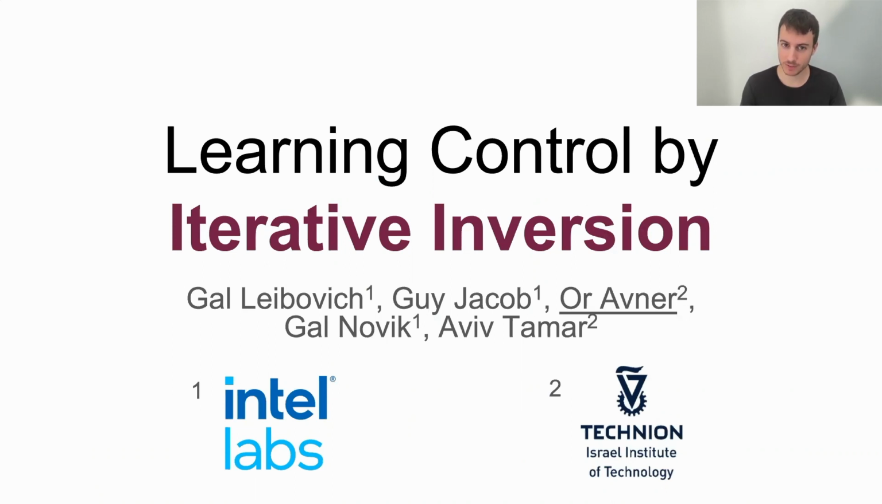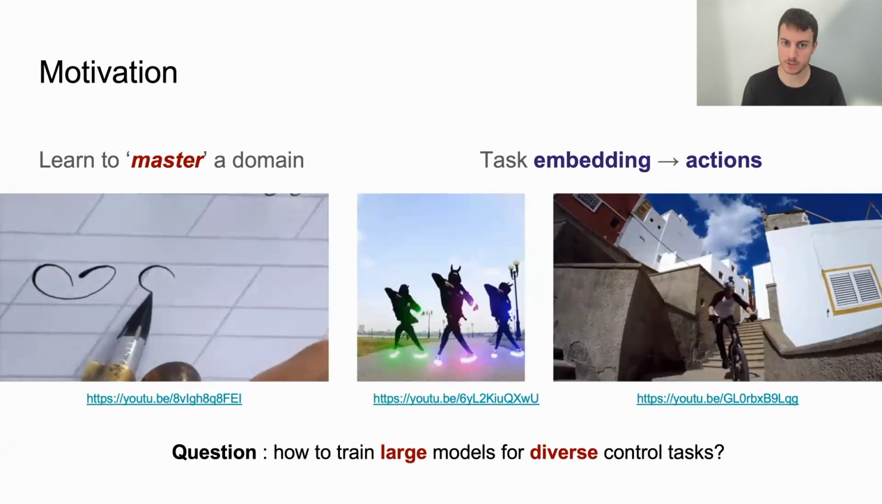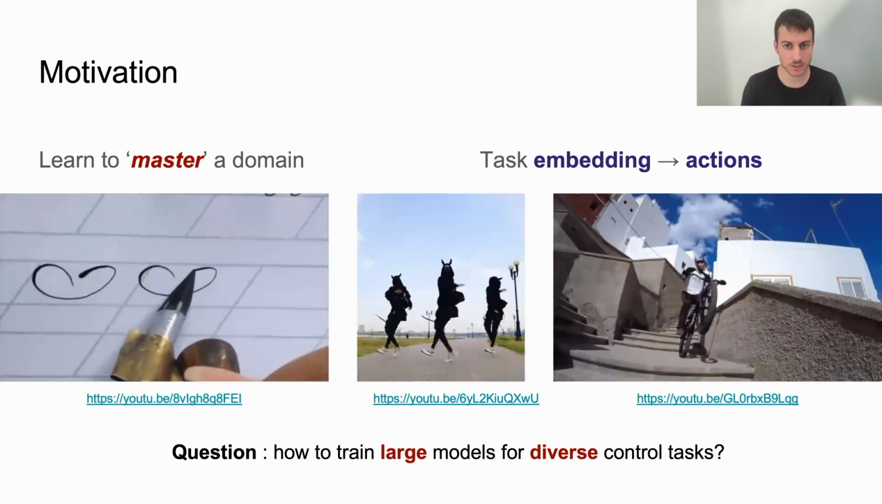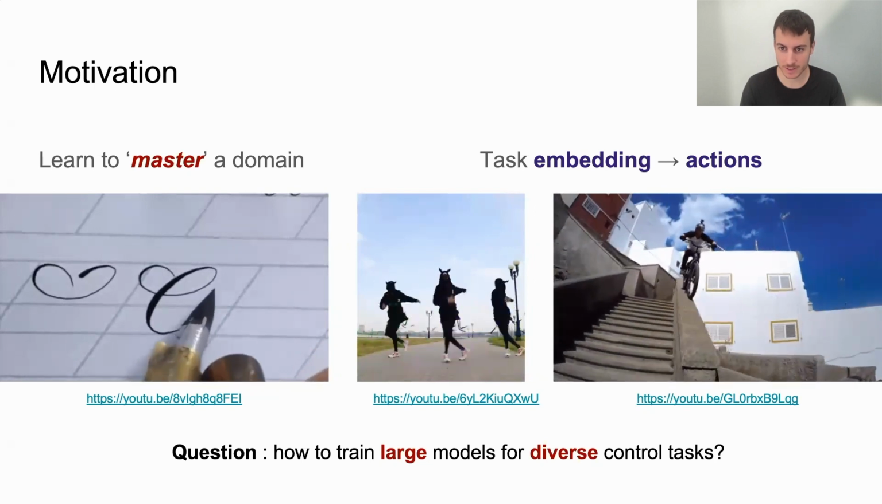Hi, my name is Nel, and I'll present a new way of thinking about learning control by a method we call iterative inversion. Humans can easily perform new control tasks in zero or just few shots. How can we train large models to perform diverse control tasks?